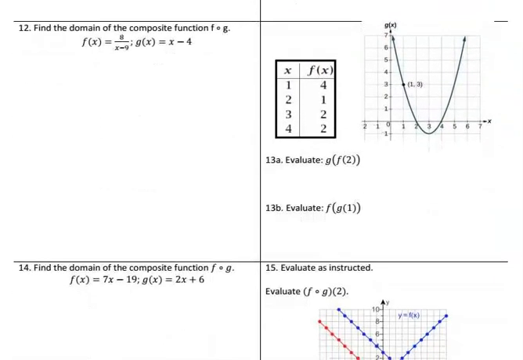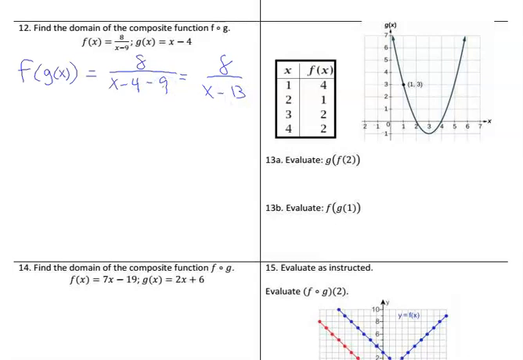On number 12, the domain of f of g. So I need to figure out what the domain is, but I'm going to put f of g together first. So g is going to go inside of f. So 8 over x minus 9, and inside here I have x minus 4. Well, that's 8 over x. Negative 4 and negative 9 is negative 13.